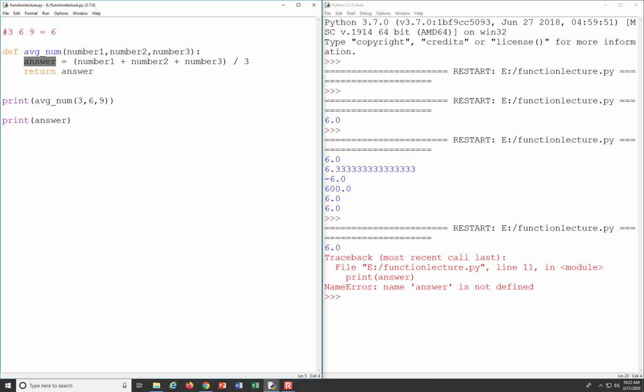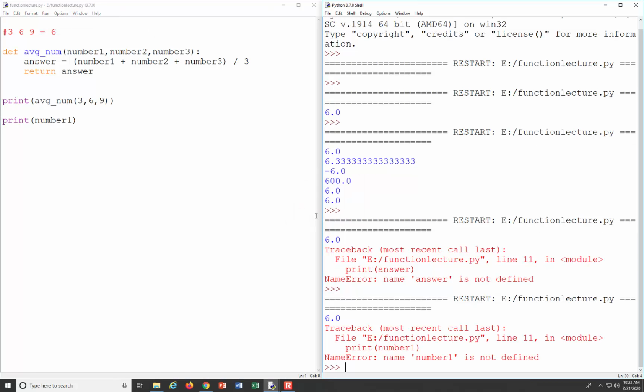And so in our function average num, that's where we create our new variable answer, right? And so it's only going to exist in this function, okay? And so down here, we're not in the function, so we can't access it because it doesn't exist outside the function. It only exists within the function. And it's the exact same thing for input parameters, right? And so if I run this, we're going to get the exact same error because our input parameters, number 1, number 2, number 3, their lifespan is only in our function average num, okay?